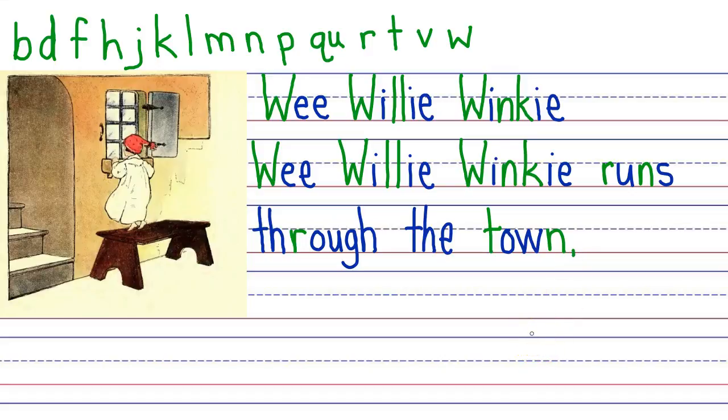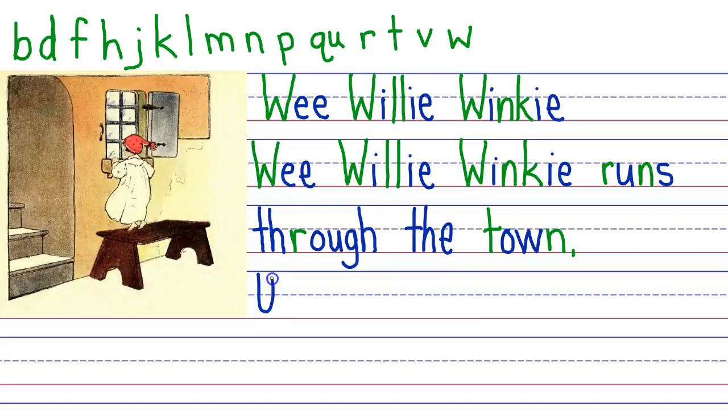Upstairs and downstairs in his nightgown. Did you hear a W that says W in there? Upstairs and down. Ooh, down. Down has a OW that says ow. So we would spell downstairs with a W, but we would not sound it as a pure W sound. Instead, it's an ow sound. So let's write that out. Upstairs and downstairs in his nightgown.